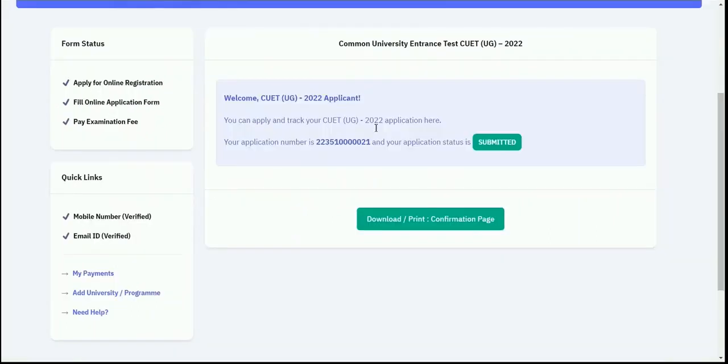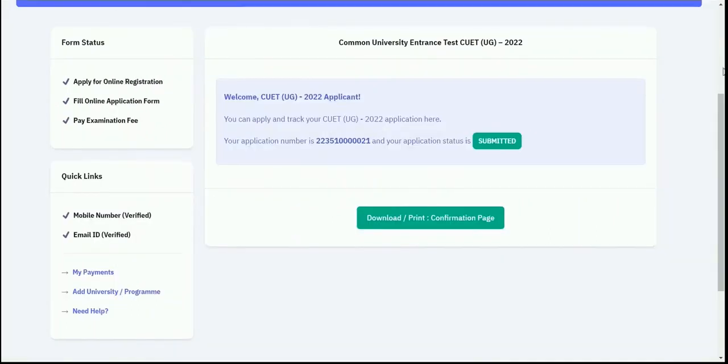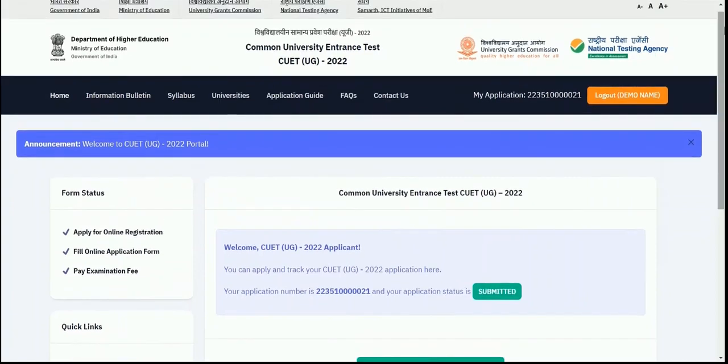So this was the complete process of CUET UG 2022 exam form submission, or the application form submission. I hope you understood the whole process, and all the best for your exam.